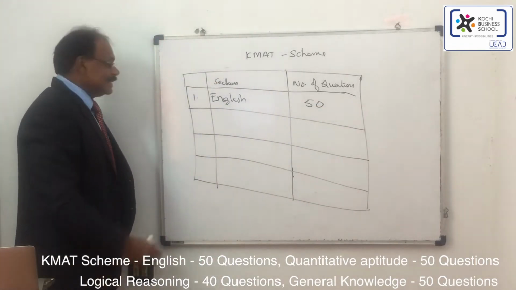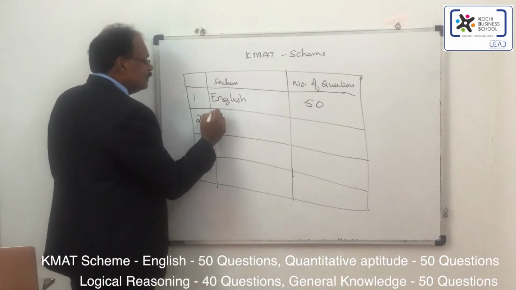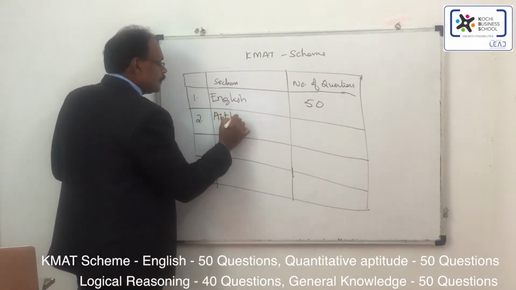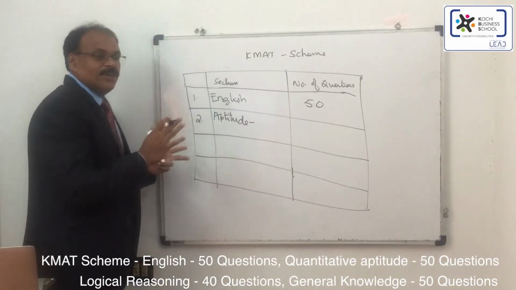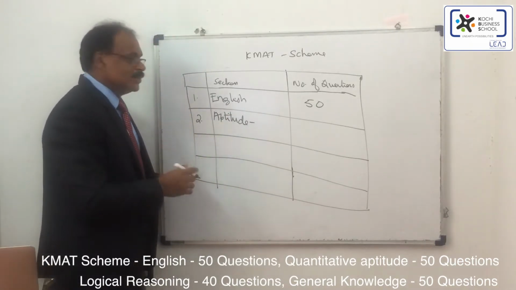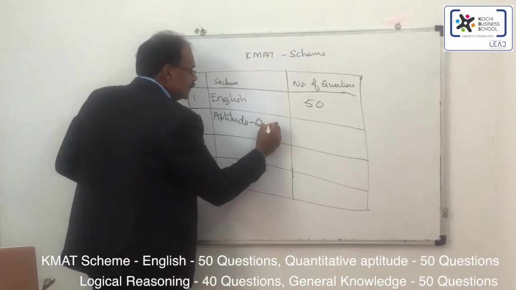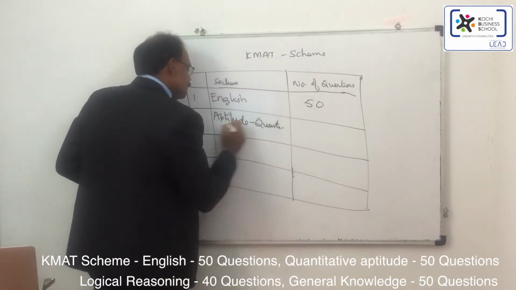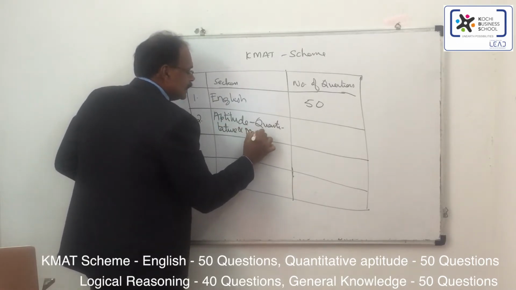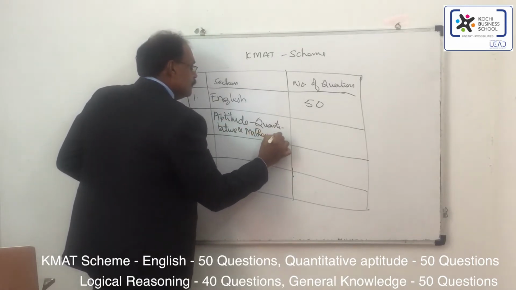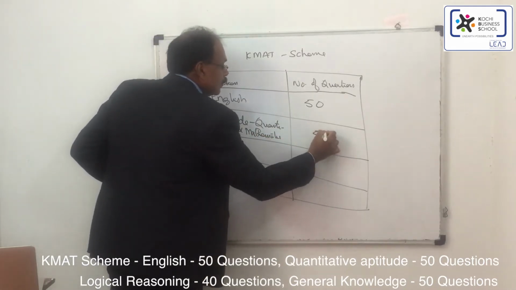The second section is aptitude, and this one is basically related to quantitative and mathematics. That's of 50 questions.